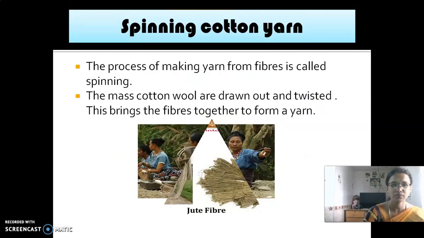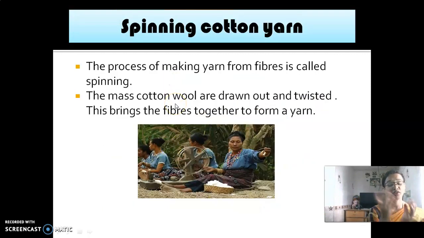Okay. Next one. Now we have got the fibers. What is the correct sequence for getting cloth? In the last class I asked you this question. Yes, the first is very good. Fiber, yarn, fabric. Now we have fiber with us. So now that fiber is to be converted into yarn. Now let us see what are all the steps involved in it. The process of making yarn from fiber is called spinning.